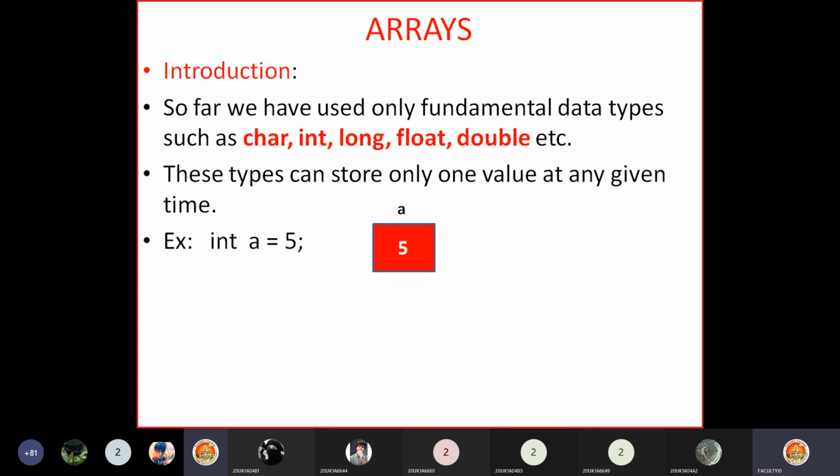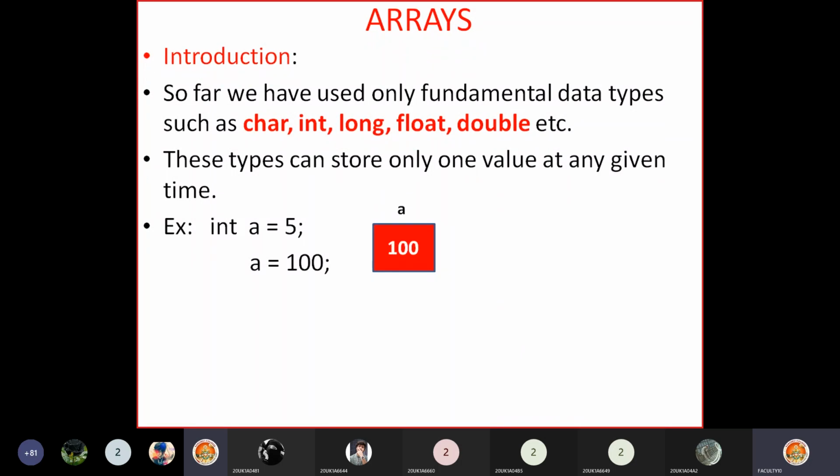Yes or no? Okay, then after some point of time, if you say a is equal to 100, that means if you assign 100 to a, what happens then? This 5 is gone and the new value 100 will be stored in a. Afterwards, if you say a is equal to 200, this 100 will go and 200 will be stored in this variable. Like this, with fundamental data types, we can store only one value at any given point of time.